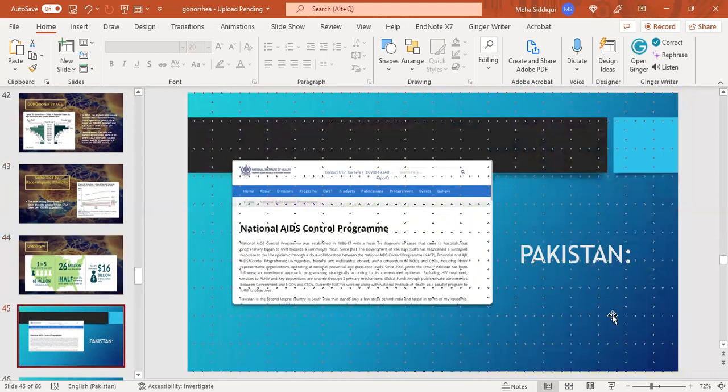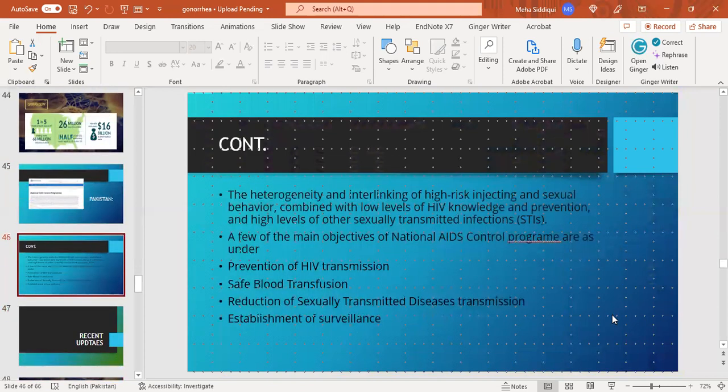In Pakistan, we have the National AIDS Control Program. The heterogeneity and interlinking of high-risk injecting and sexual behavior, combined with low levels of HIV knowledge and prevention and high levels of other sexually transmitted infections. A few of the main objectives of this program are prevention of HIV transmission, safe blood transfusion, reduction of sexually transmitted disease transmission, and establishment of surveillance.